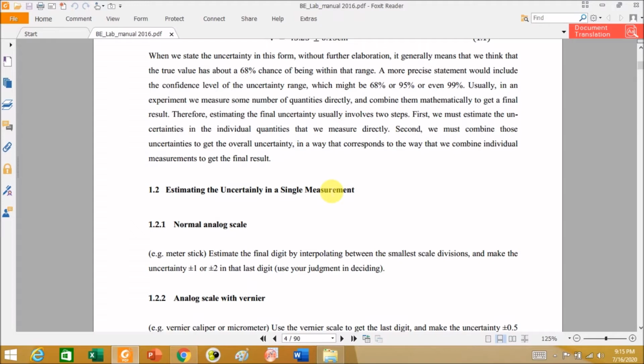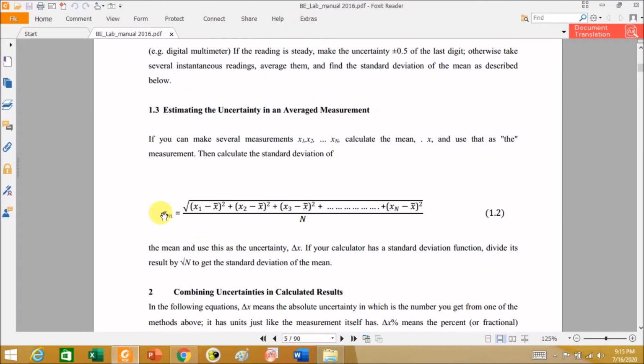We find the deviation of the measured value from the standard value, take a fraction by dividing it with the true value or the standard value. That is the fractional error, and if you multiply it with 100, we will get the percentage error.